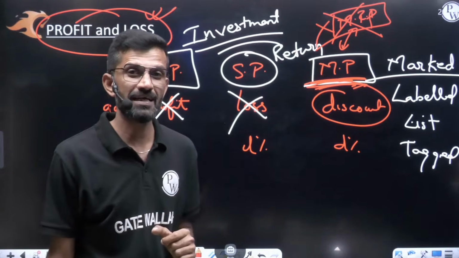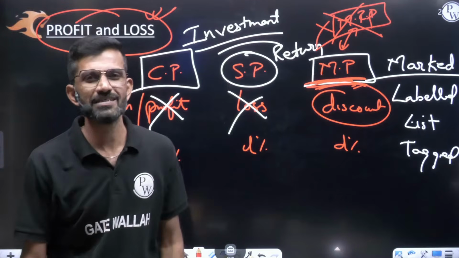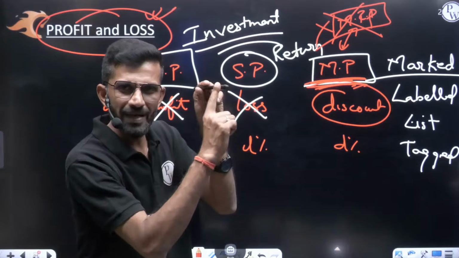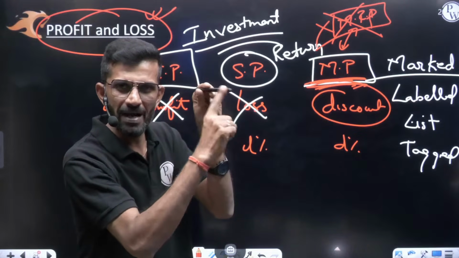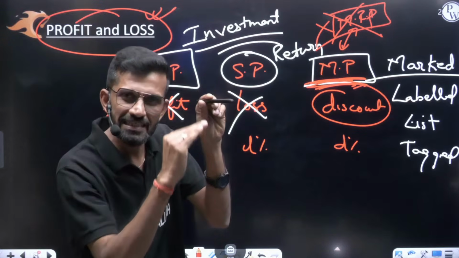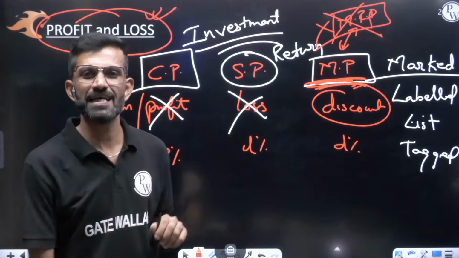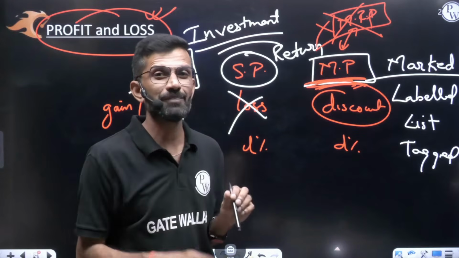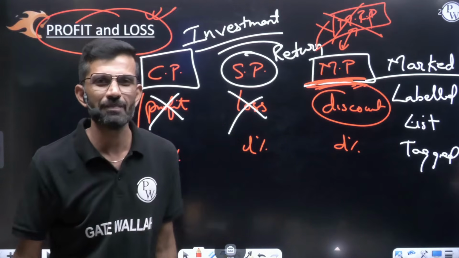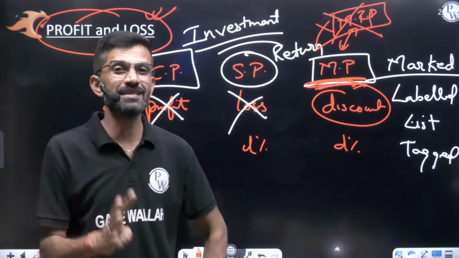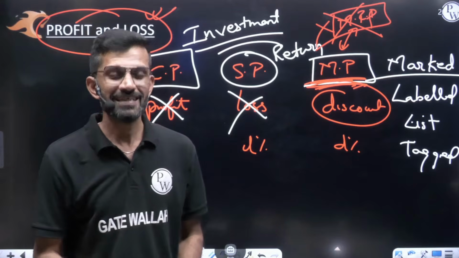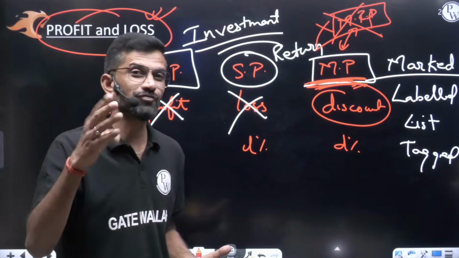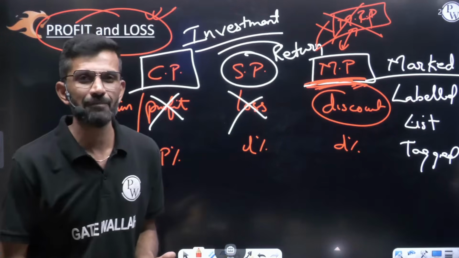Now let us understand. If a 20% discount is given, then whatever price is written on the product, whatever mark price is there, they will decrease it by 20% and then sell it. Means the selling price will be 80% of the mark price. 20% decrease means 80% of the mark price. A 40% discount means the selling price will be 60% of the mark price. 40% discount means 100 minus 40, that is 60% of the mark price.